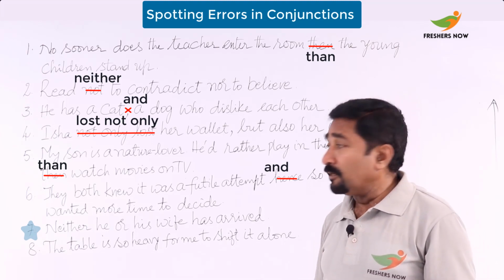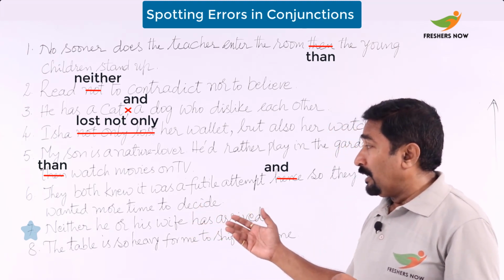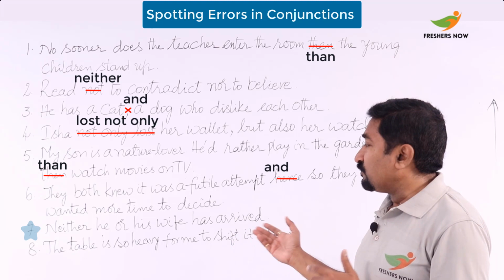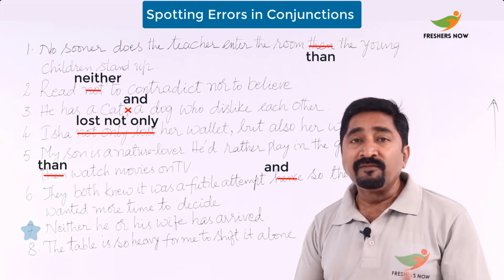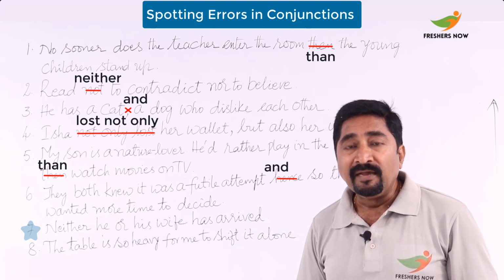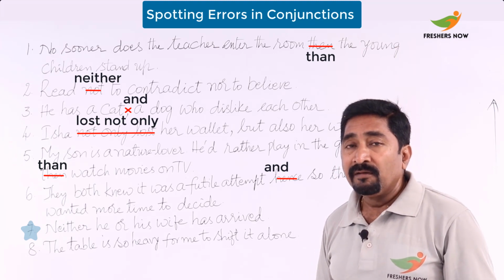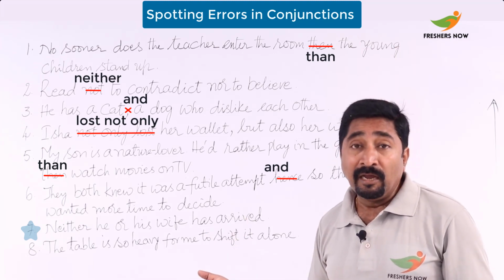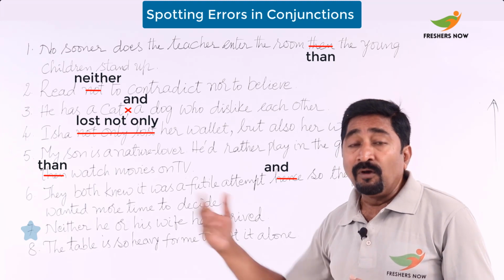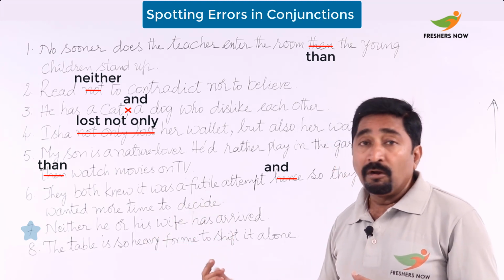Now, further, neither he or his wife has arrived. Just now I had mentioned it. As I said, here none has arrived. So, neither nor, not or.